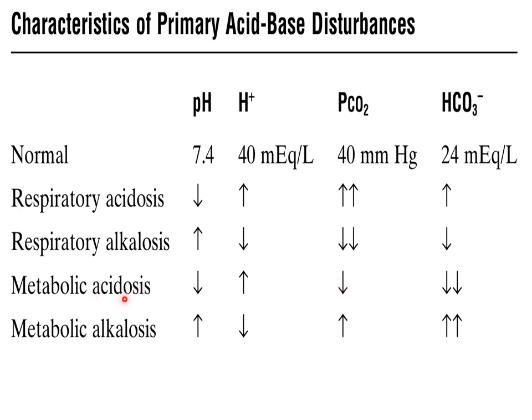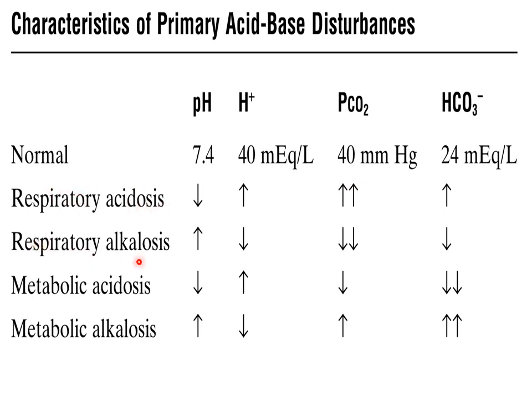So in metabolic acidosis, how do we determine that it is metabolic acidosis? pH is falling, plus hydrogen ion concentration is rising, and bicarbonate ion concentration is falling. This is the clue that can help you in diagnosing metabolic acidosis. And in respiratory acidosis, pH is falling and partial pressure of carbon dioxide is rising. So this type of acidosis would be respiratory acidosis.